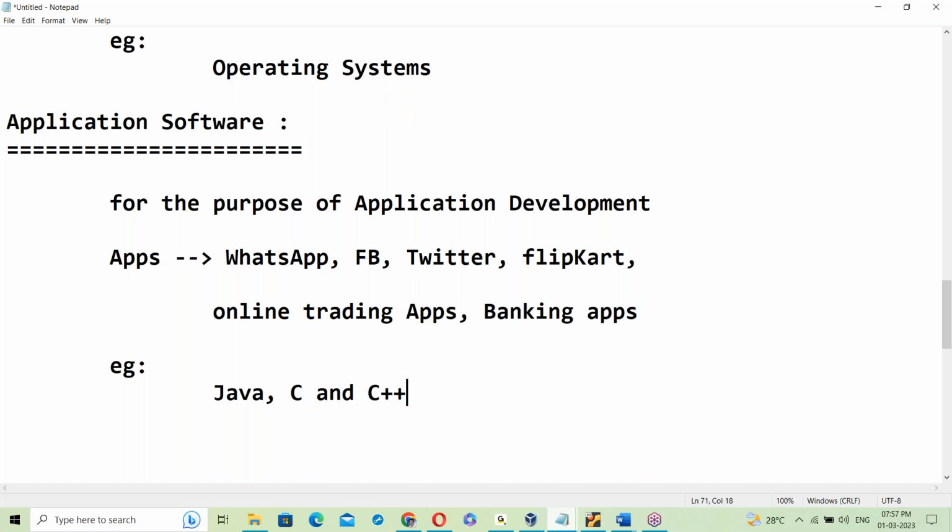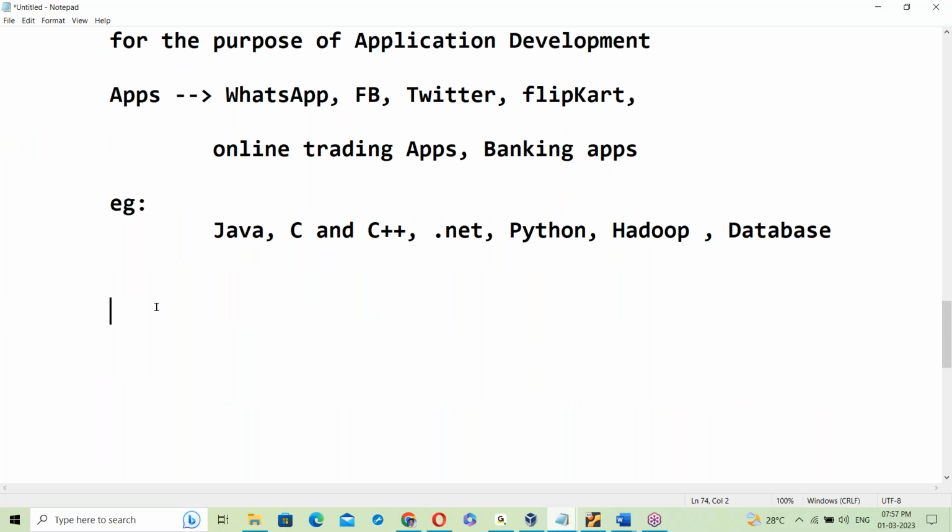Next, C and C++ are also application software. .NET is application software. Python is also application software. Hadoop is also application software. Databases are also application software. There are many things.